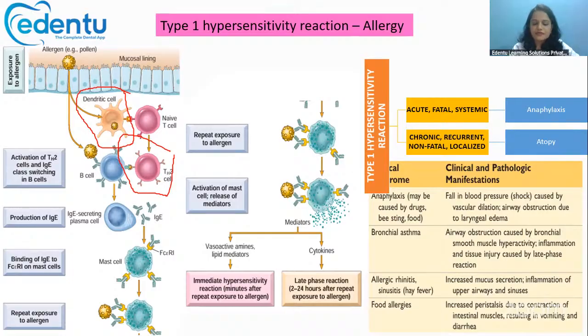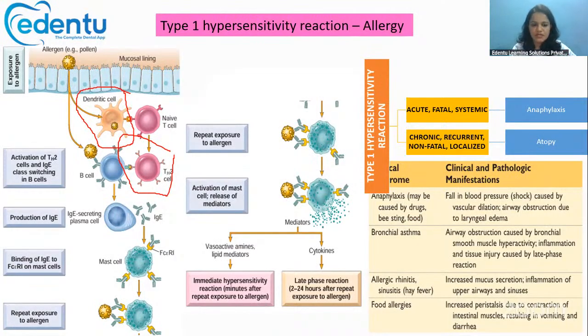Now, if there is repeat exposure to the same allergen, the mast cells, which are already exposed to this antigen, will release their own mediators.